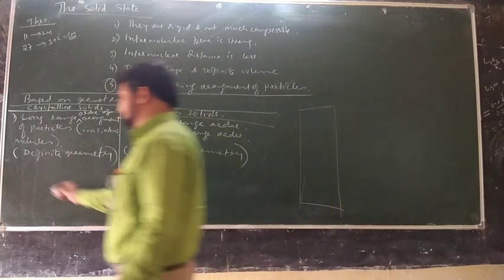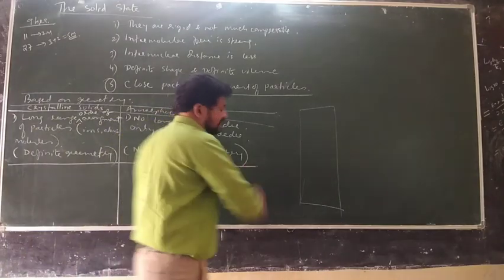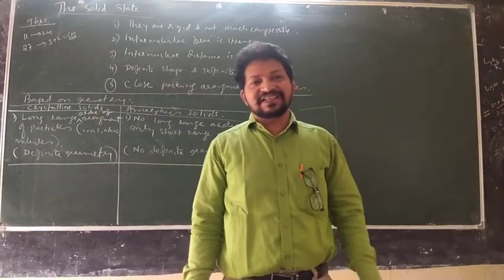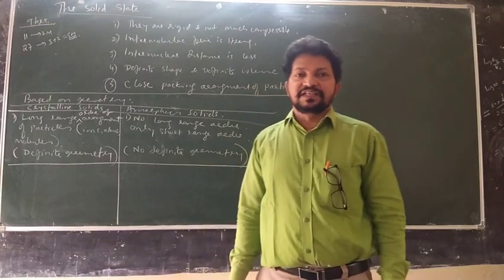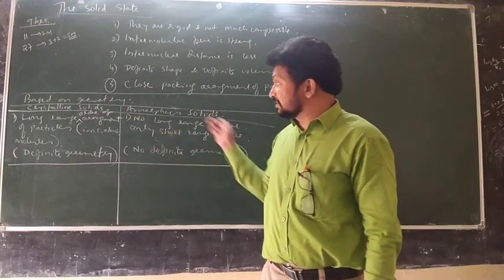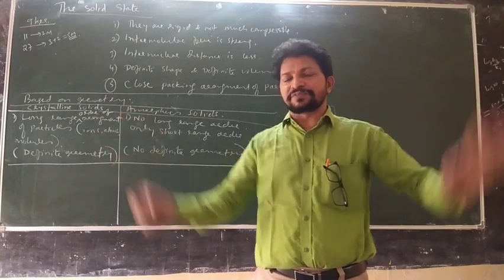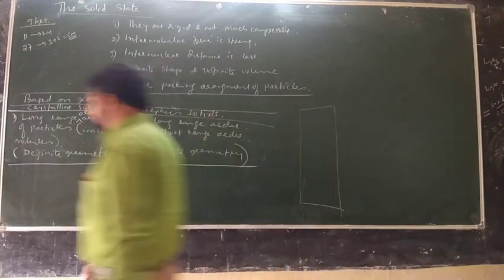This is one difference, and this is the basic difference that makes the other differences in the solids. There is a long range order, there is no long range order. Because of this, all other properties are going to differ. For example, you can write this: